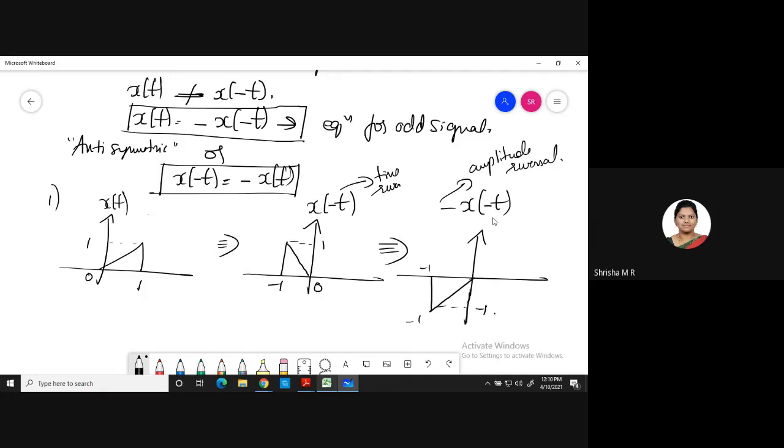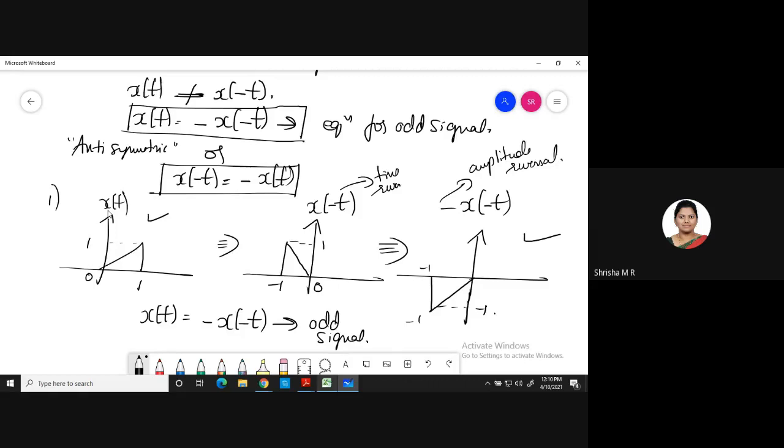So compare x of t and minus x of minus t. x of t is equal to minus x of minus t for an odd signal. As you can see, x of t is anti-symmetric about the y-axis. Comparing x of minus t and minus x of minus t with respect to x of t, this is symmetric and this is anti-symmetric. Are you people following? Everyone clear?